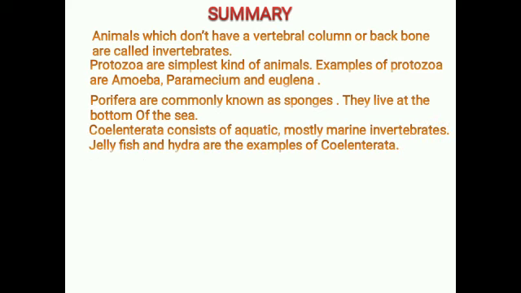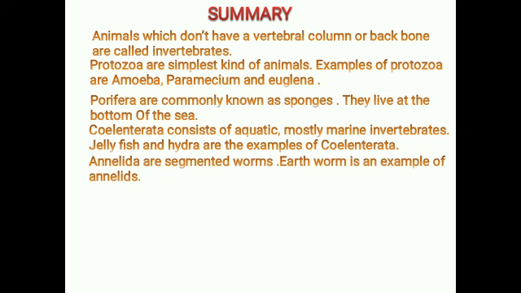Phylum Coelenterata. It consists of aquatic, mostly marine invertebrates. Jellyfish and hydra are the examples of Phylum Coelenterata. Phylum Annelida. They are segmented worms. Earthworm is an example of Phylum Annelida.